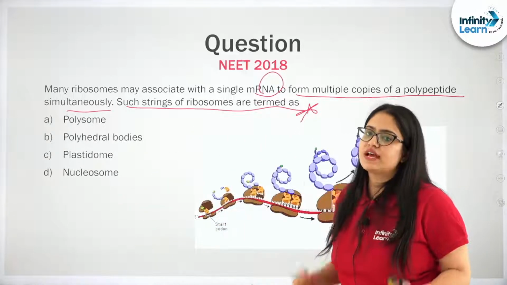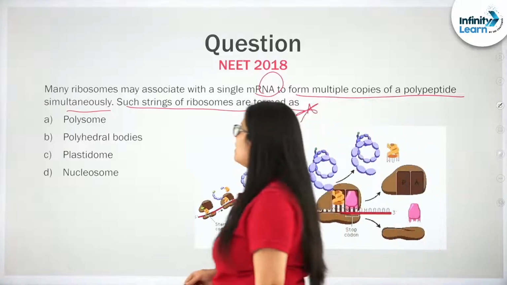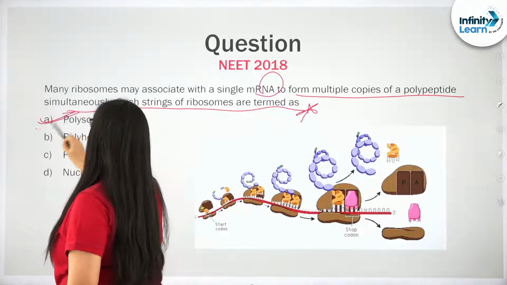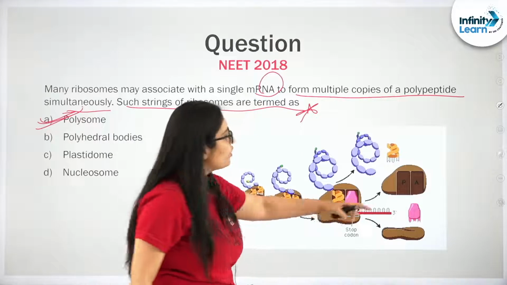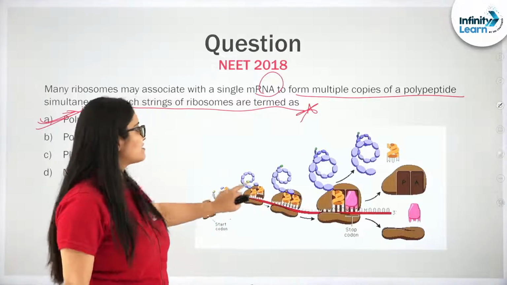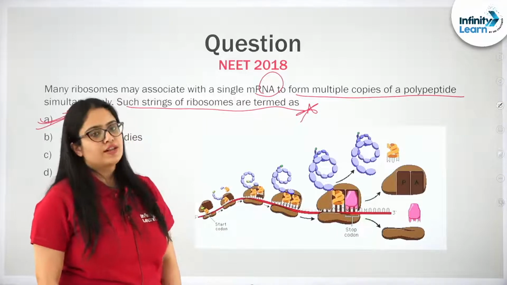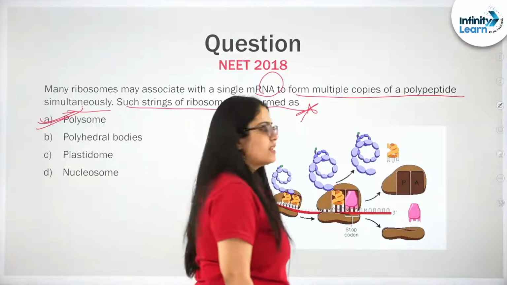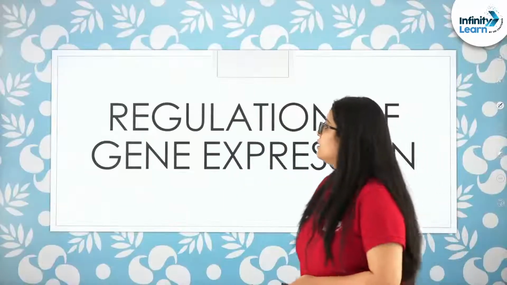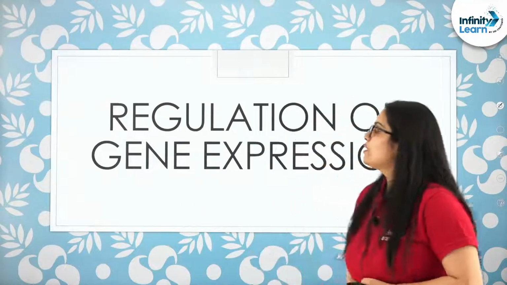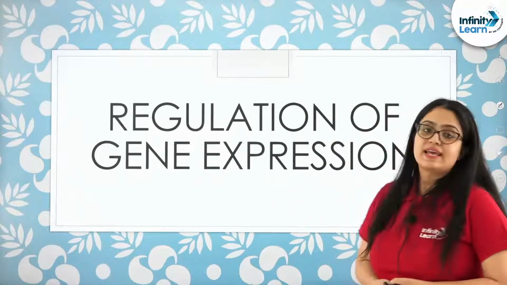So please try to understand, such a structure is known as polysome, and this is how it looks. On an mRNA, there are several ribosomes participating in the translation process. Very simple. Next question. Now we'll do questions on regulation of gene expression.